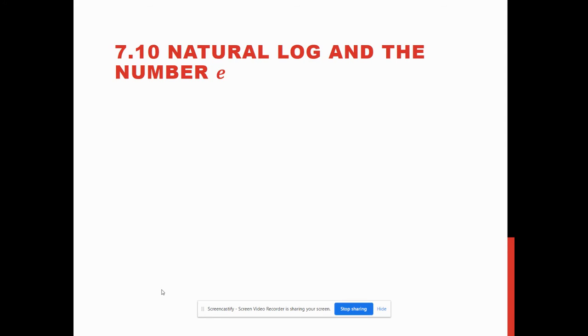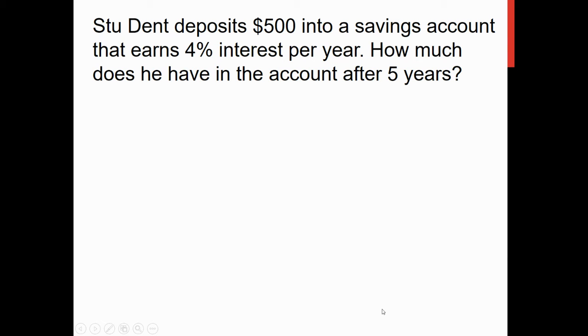This is the last section of Chapter 7. This is where things get a bit weird. We get something called the natural log and the number e, which is sort of like pi. It's an irrational number, but our first job is to figure out where it comes from. And to do that, we're going to go back to our word problems about depositing money. And this is actually where people first discovered this number.